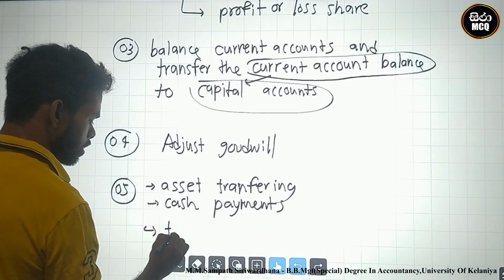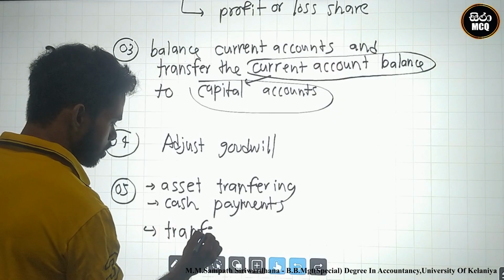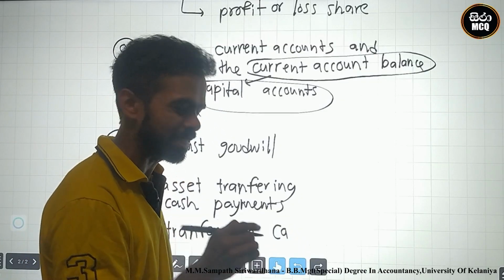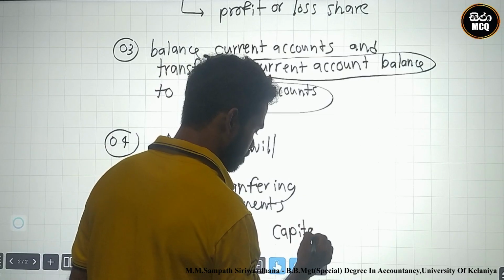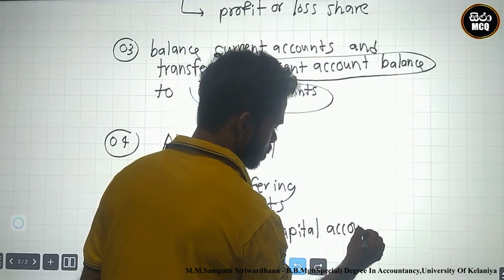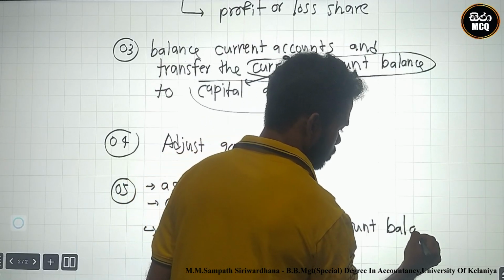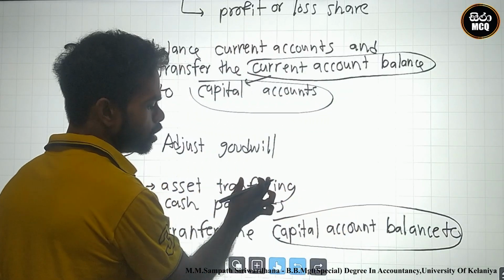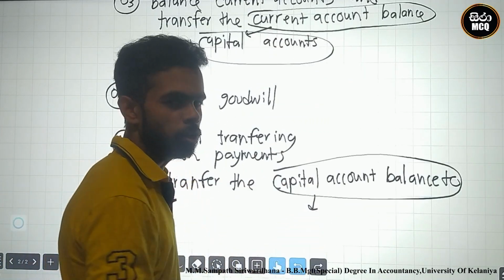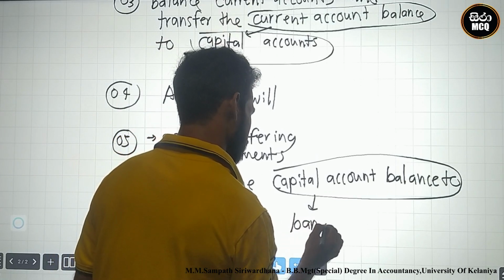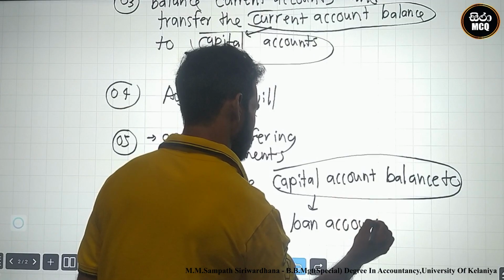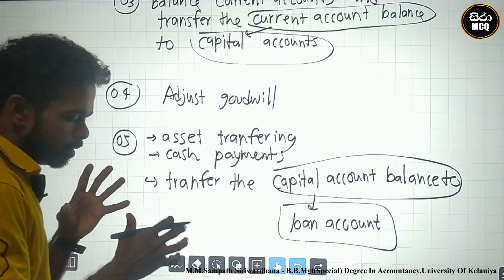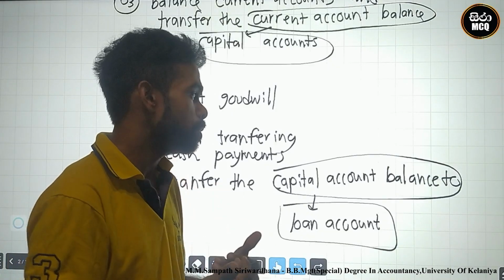Finally, we must transfer the capital account balance of this retiring person. The capital account must be balanced and transferred to where? The loan account. This is the method to identify the retirement of a partner.